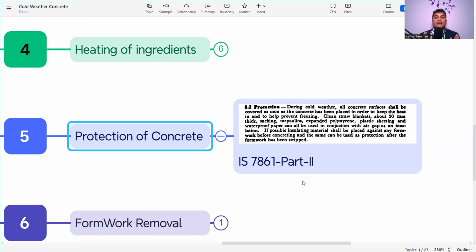Now we need to protect the concrete itself. So first, we need to prepare the concrete, we need to heat the ingredients. Now after placing, we need to protect the concrete by insulating material, air gap, and everything. Minimum is 50 mm thick, so that there will be no heat loss. So first point, what is cold weather concrete, then what are the precautionary measures, then how to heat the ingredients, and then protection of concrete. So these things we need to follow whenever we are dealing with cold weather concreting.